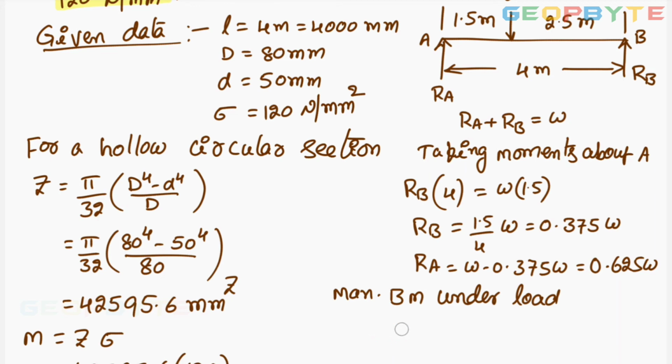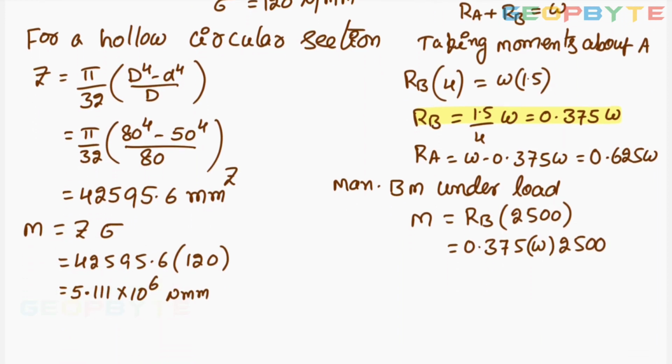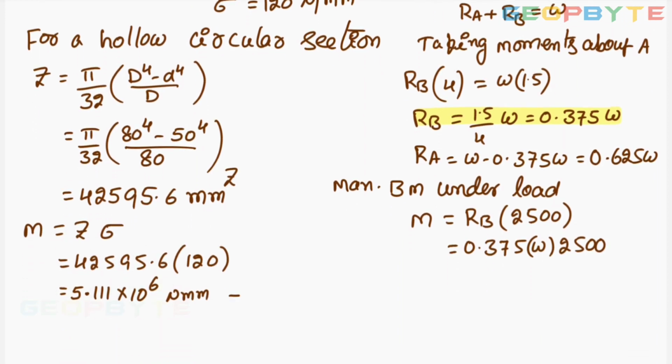Let me write clearly. M equal to RB into 2500, better to take in mm. But RB is how much, dear students? RB is 0.375 W into 2500. So this is relation 1, this is relation 2.